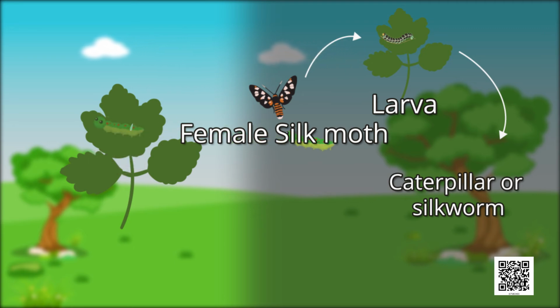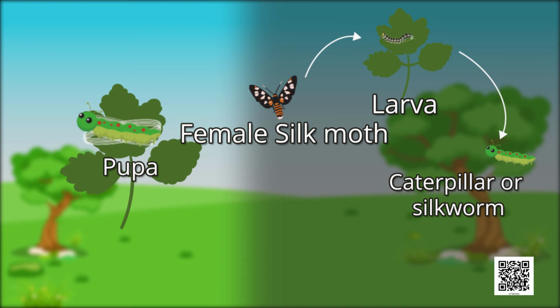These caterpillars eat mulberry leaves day and night and grow big in size and then enter into their next stage of life, which is called pupa.